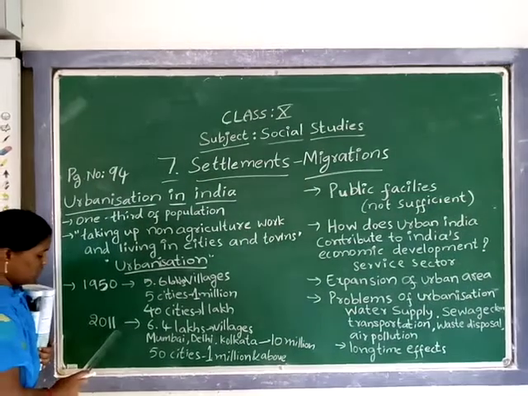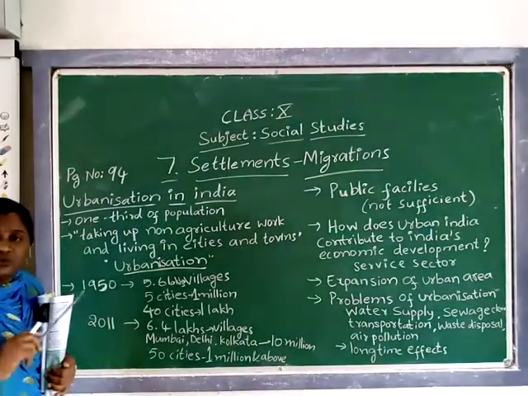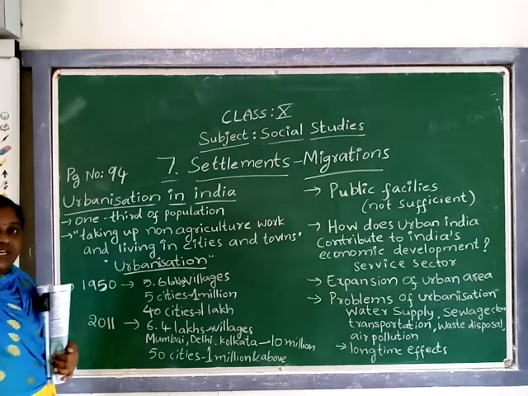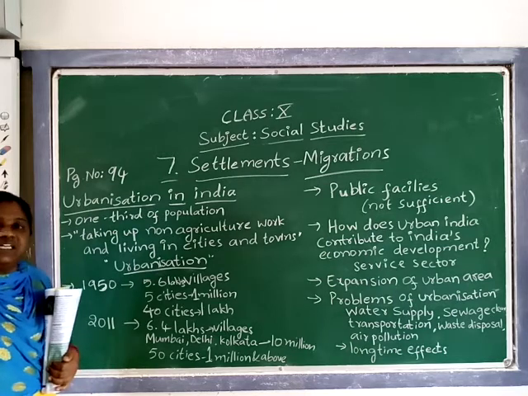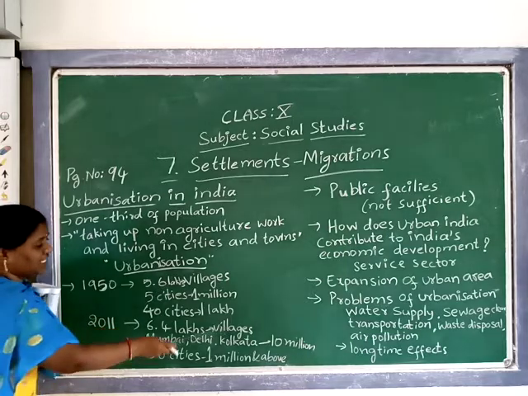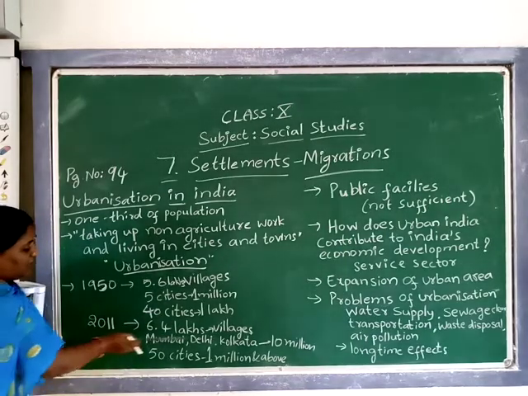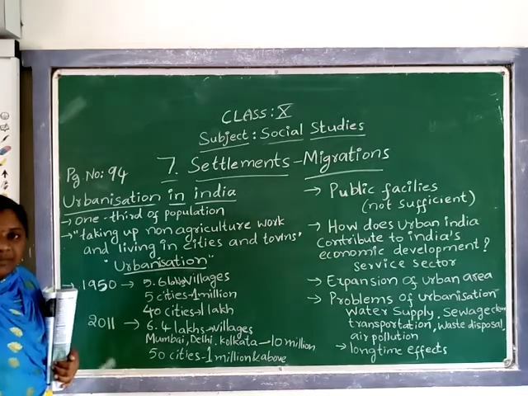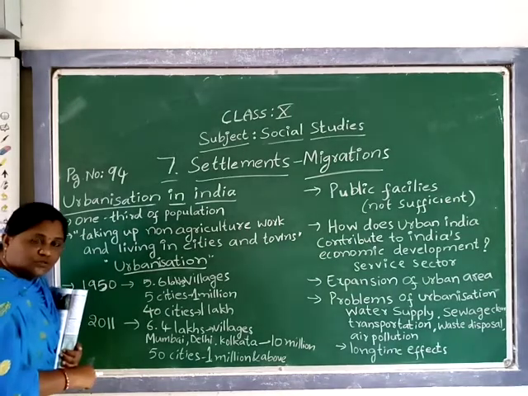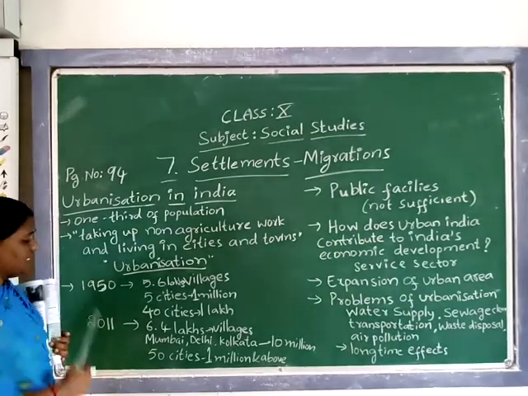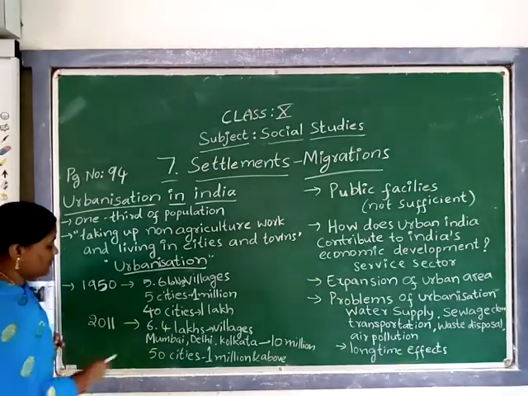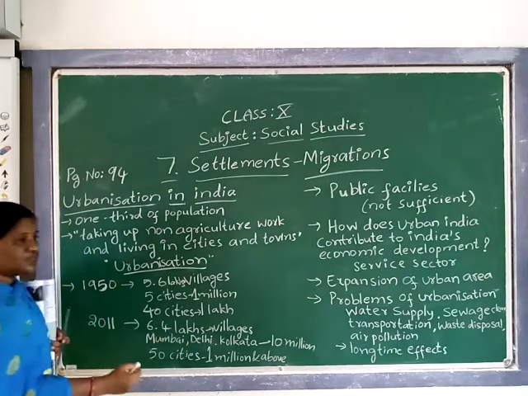From the 1950s to 2011, the population has increased so much, 100%, 200% more. But the population living in villages has not increased much. So by knowing this you get to know that as time passes, people are shifting to the urban areas. Yes or no? That's why there is no much difference in the village population.